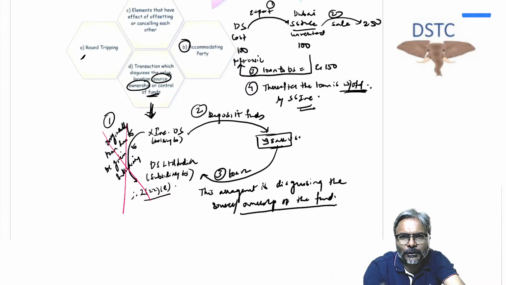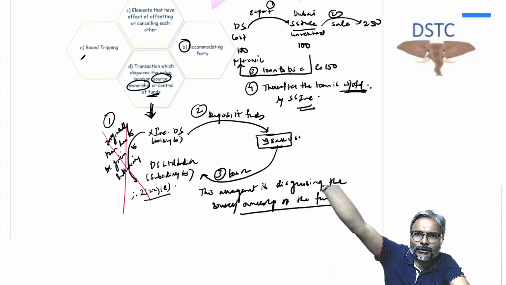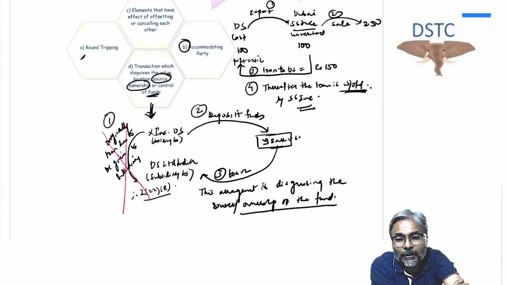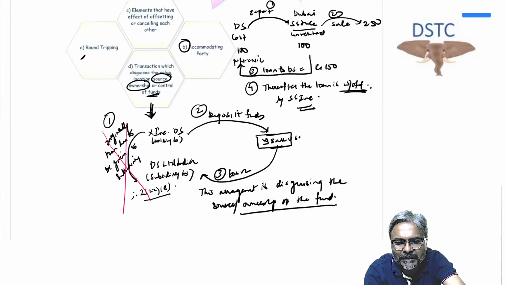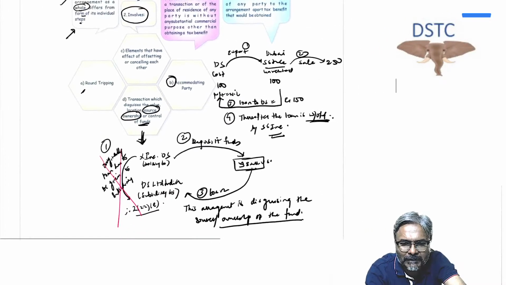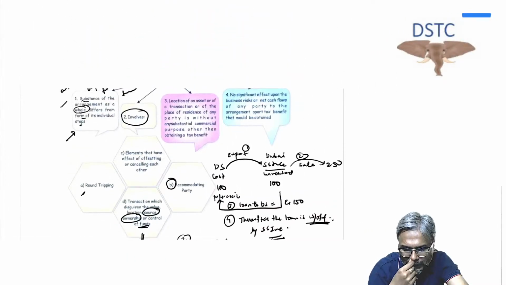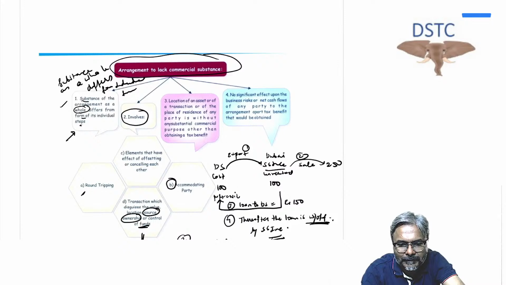Accommodating party, I told you, this SSINC Dubai is trying to accommodate me. How they are doing it, I already gave you the examples. Point number C, which is point number D, is a transaction which will disguise the source or the ownership of the fund. This is what it would be referred to as, and that is exactly how things have to be considered.